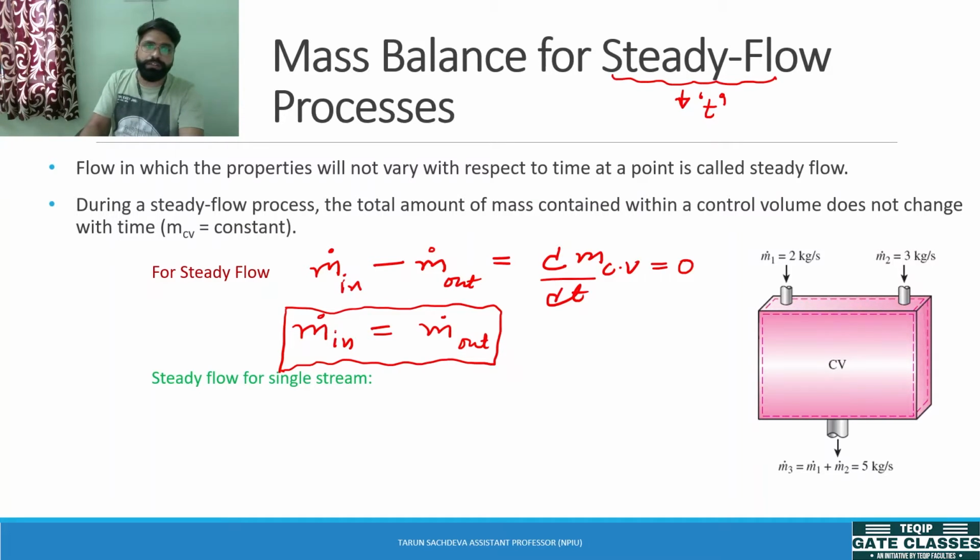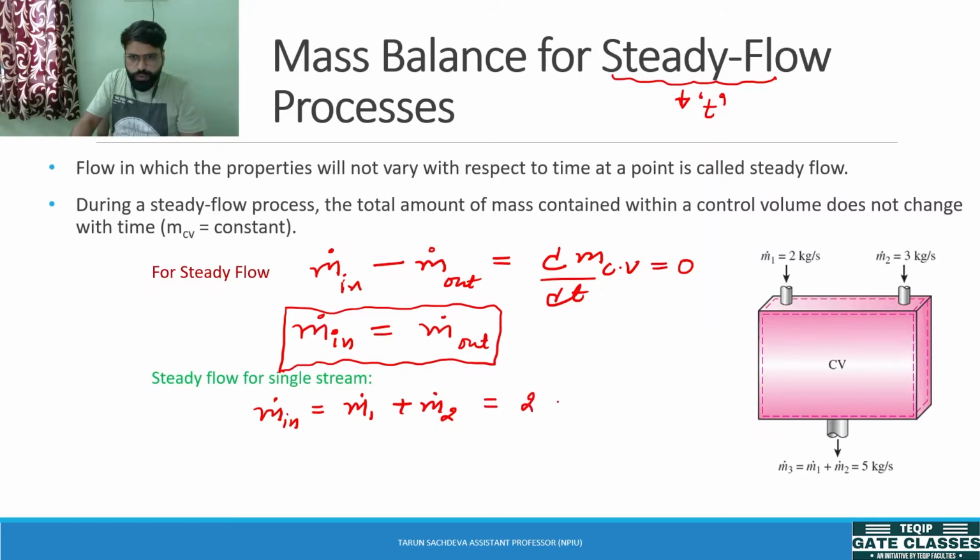What it says is that the total mass coming into the system will be equal to the total mass going out of the system. If we want to analyze this control volume, the total mass coming into the system is M1 dot plus M2 dot. To find M dot in, we need to sum up all the mass entering the system.